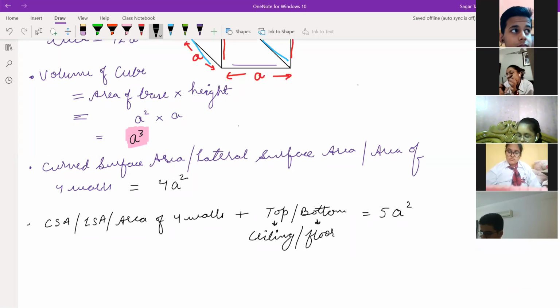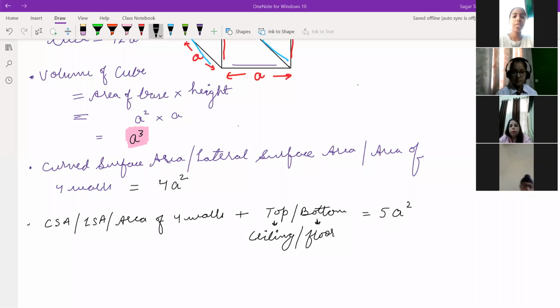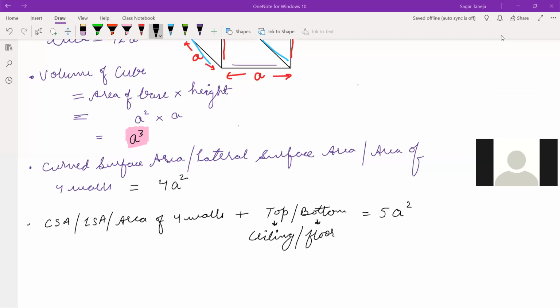So the formula in this will be 5a square. Keep on writing it. I'll ask anyone in between today after 15 minutes. Revise also in between whatever we are writing.